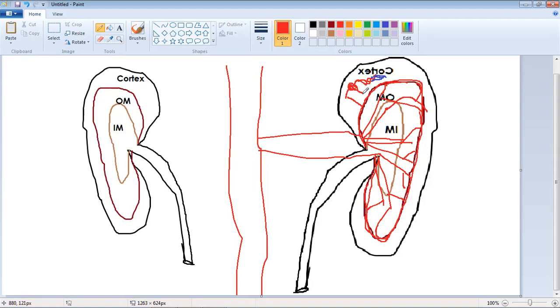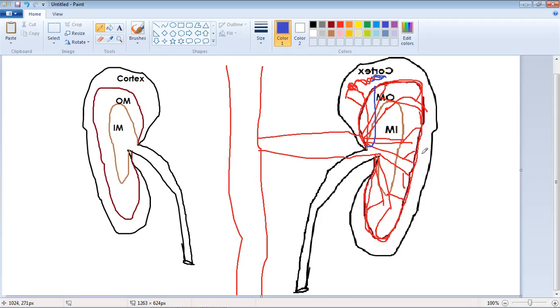And some efferent arterioles will form a special type of capillary, which forms a U-shaped structure, and its organization is again corticomedullary. These U-shaped arterioles are known as vasa recta.